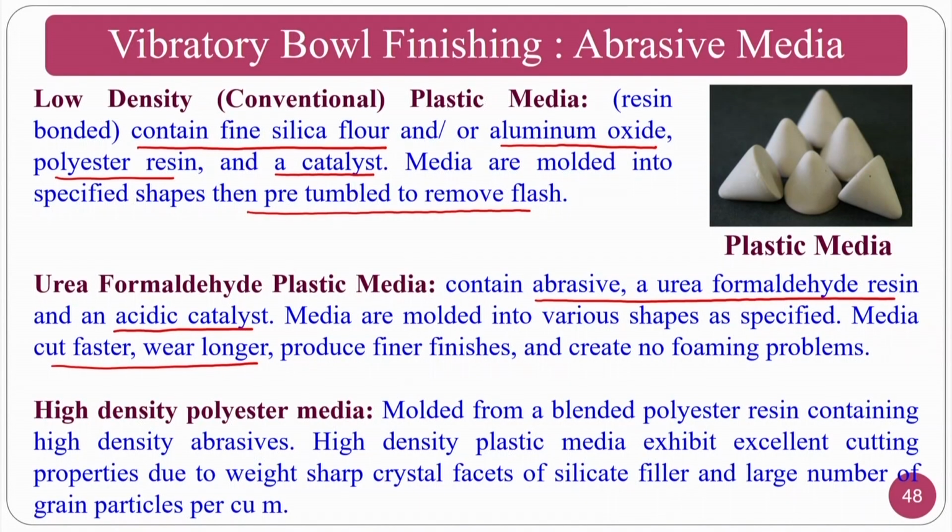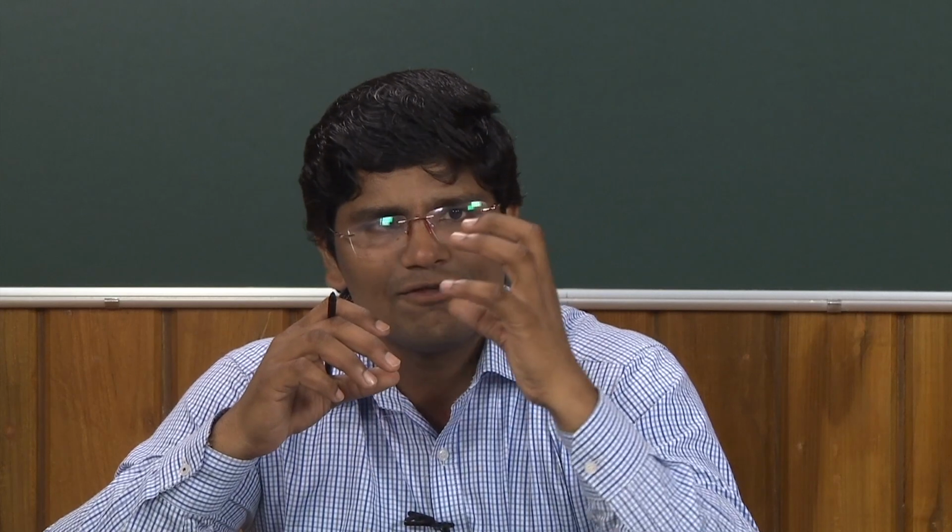The high density polyester media is molded from blended polyester resin containing high density abrasives. High density plastic media exhibit excellent cutting properties due to their weight, sharp crystal and silicate filler, and a large number of grain particles per unit area. In these circumstances you will have a high density of abrasive particles, and high density polymers are blended along with the catalyst, so the material removal will be very fast, because your particle content is very high and at the same time your polymer is also a very high strength polymer.